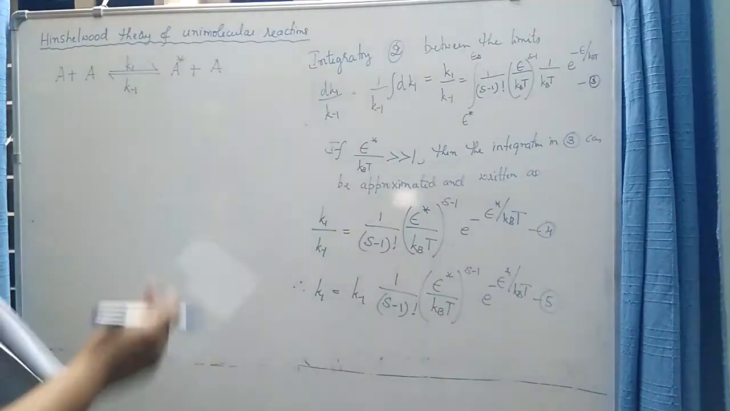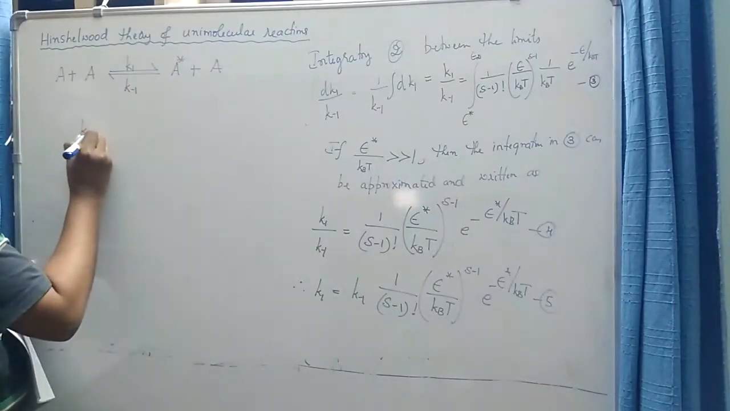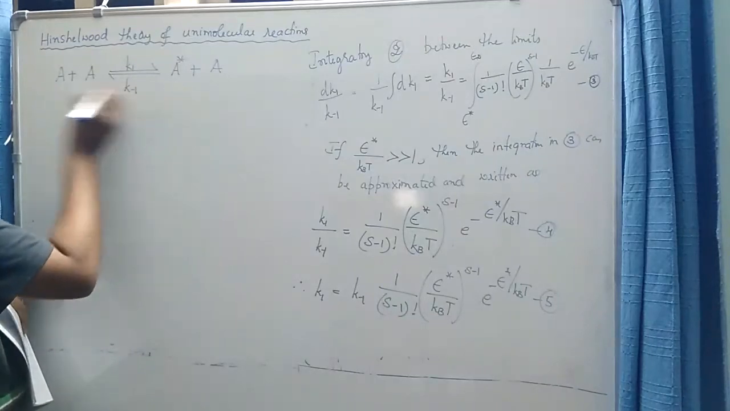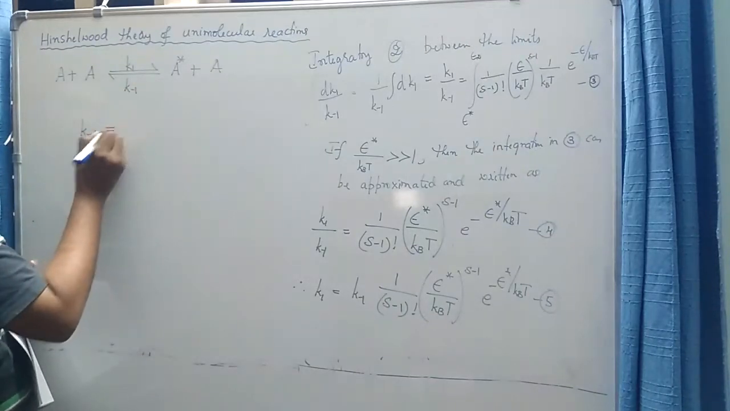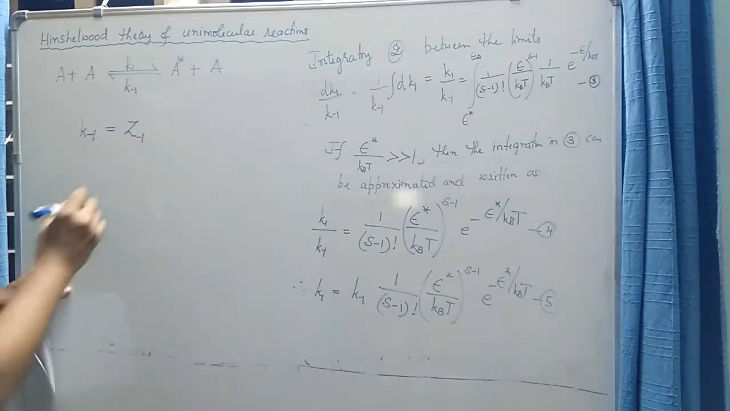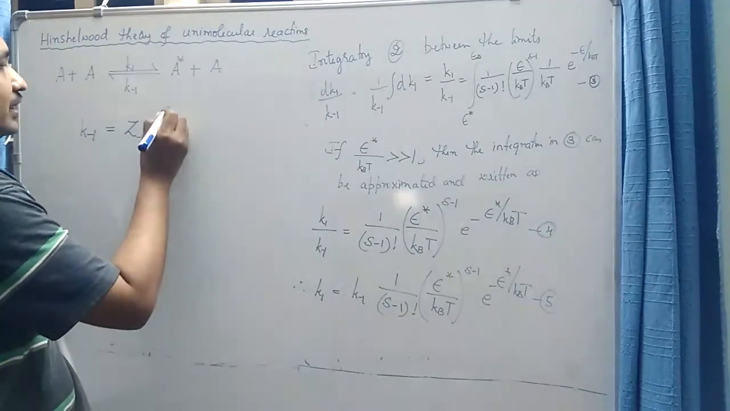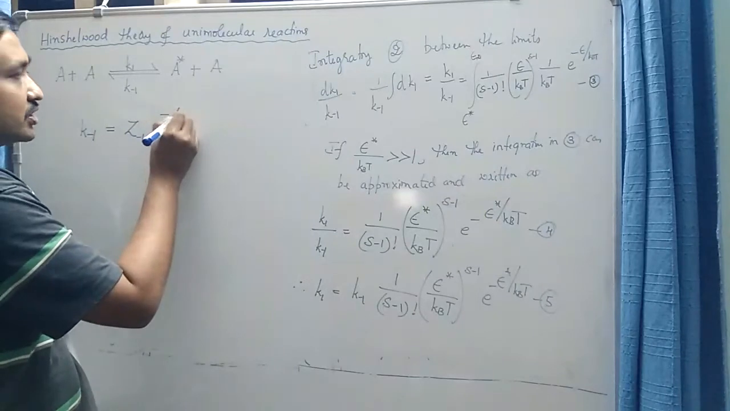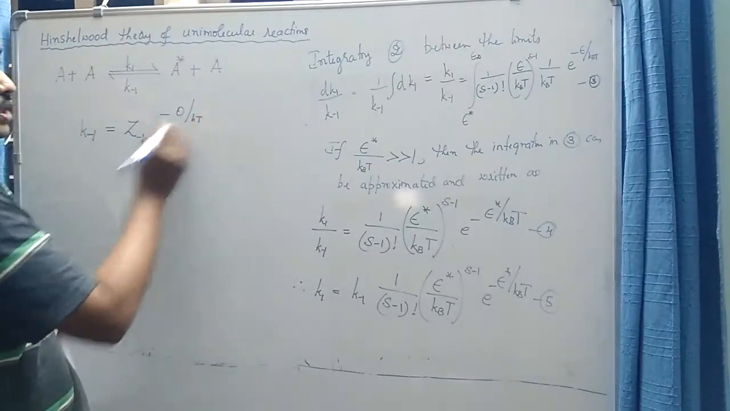So the rate constant of the de-energization process can be written as k minus 1 is equal to z minus 1, according to collision theory, z minus 1 into e to the power minus activation energy 0 divided by k into t. This is collision theory.